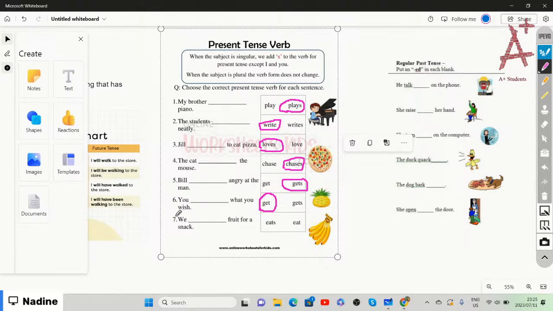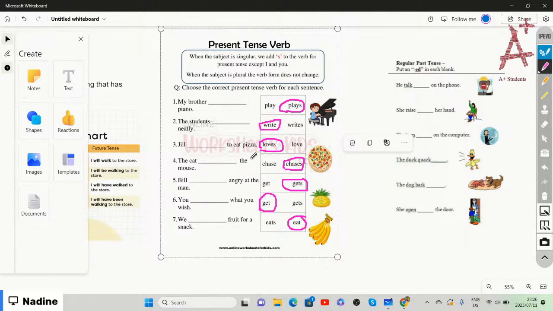We eats fruit for a snack or we eat fruit for a snack? We need to choose the correct verb that fits within the sentence. So we're going to say we eat fruit for a snack.